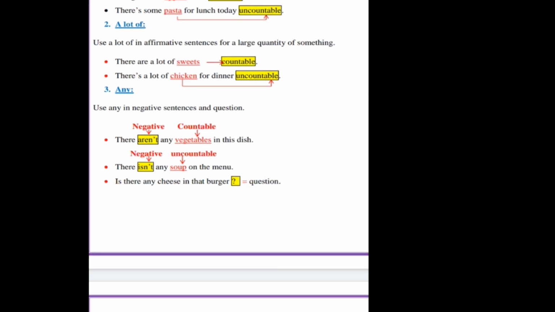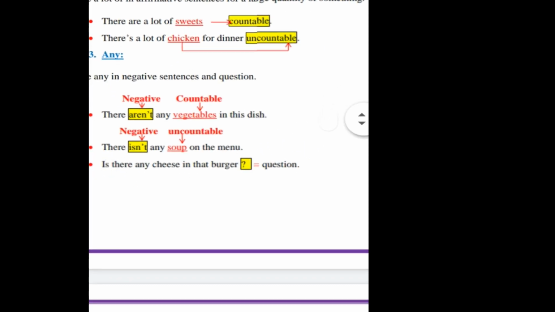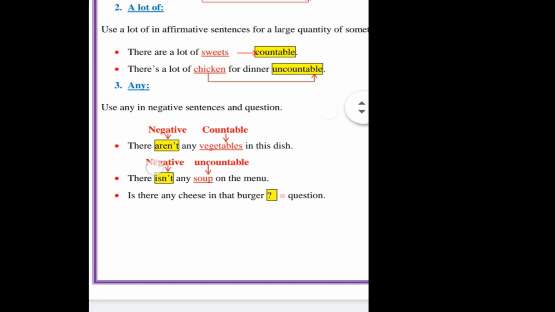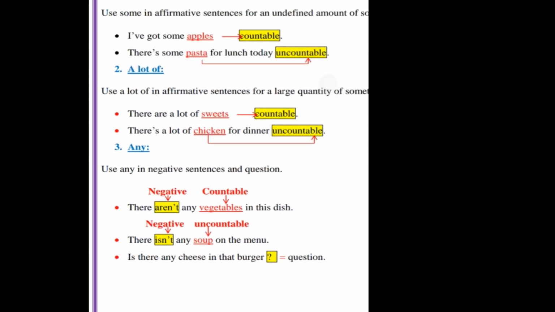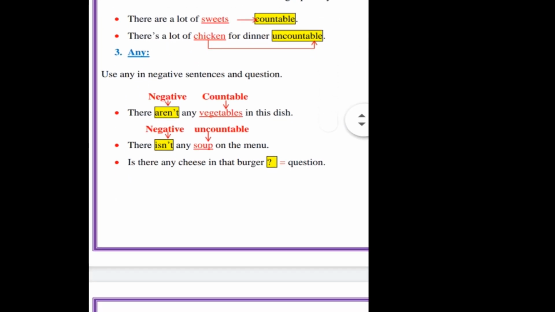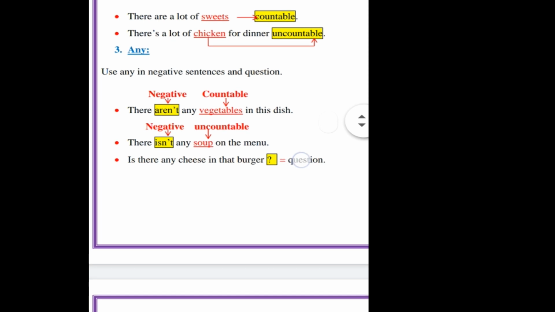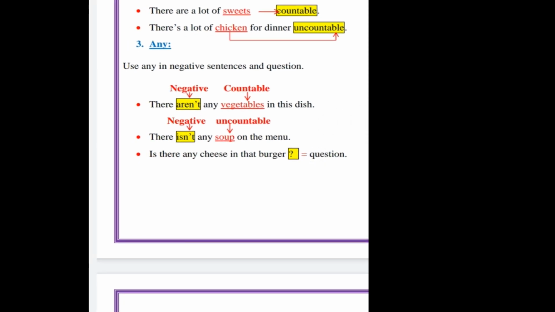Okay, next, any. Use any in negative sentences. Here, any, we use it with negative sentences, not affirmative like a lot of and some. So we use some with affirmative and a lot of with affirmative. Any, we use it in negative sentences. Sentences that contain not. Okay.